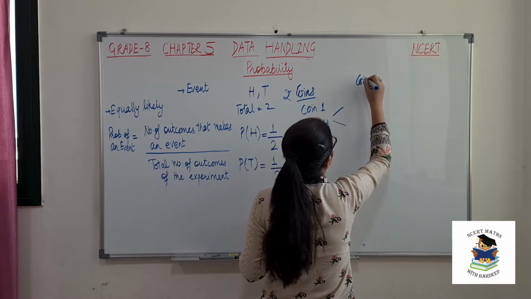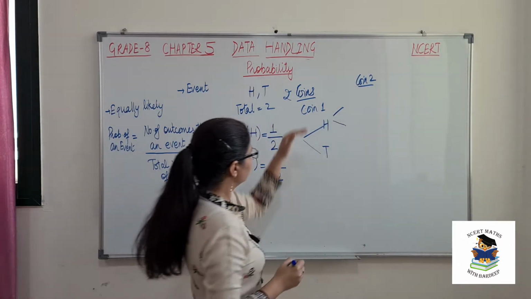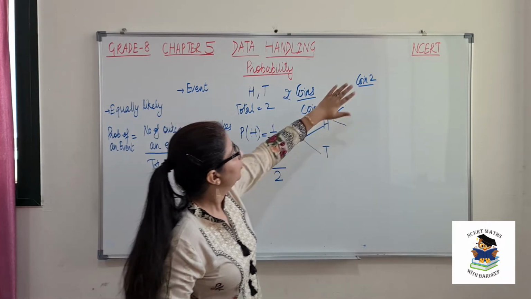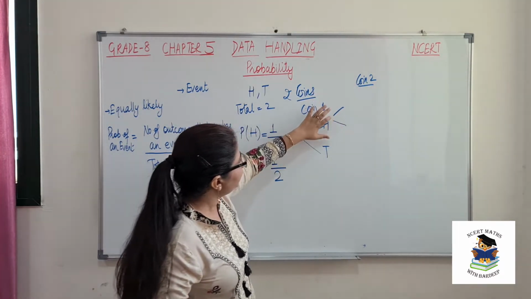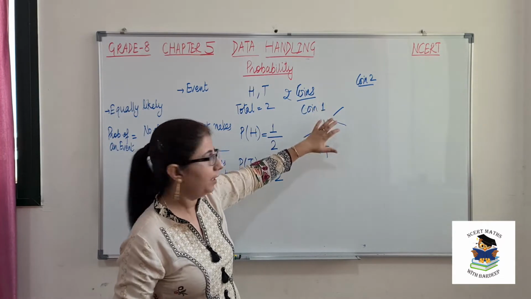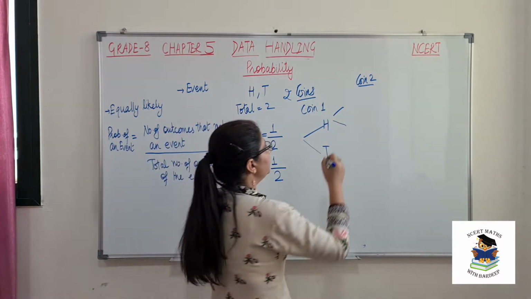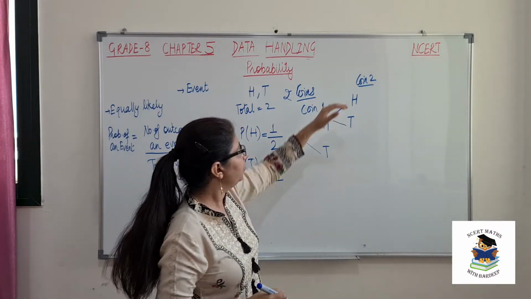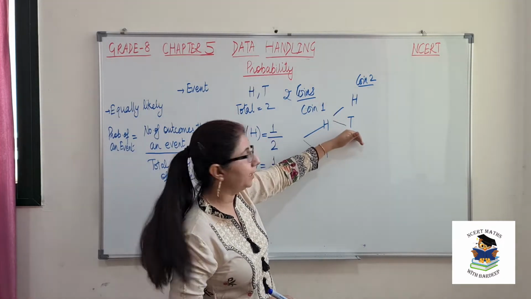Let us make that this is coin 2. For coin 1 we have two outcomes, that is head and tail. For coin 2, if we fix that the first coin gets head, then equal chances are there that coin 2 may get head or may get tail.